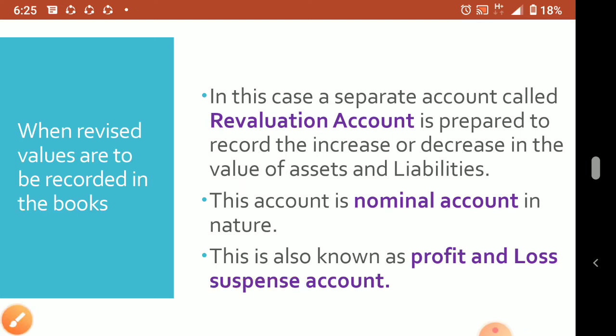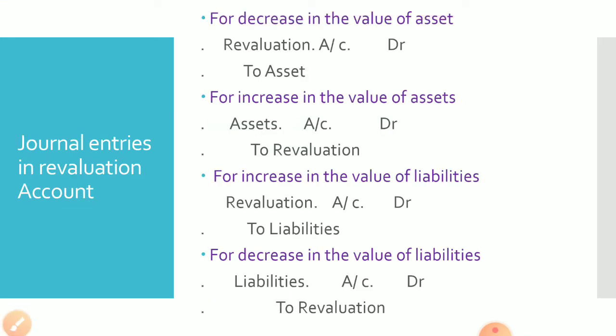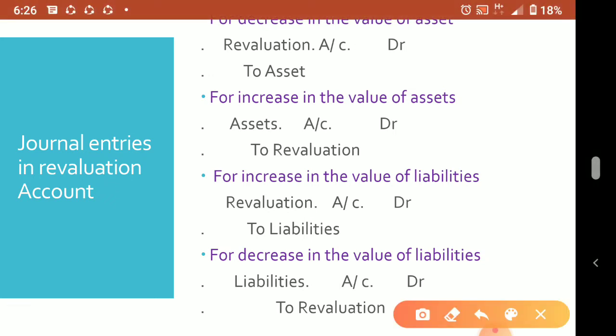Now we'll go to the journal entries. So we'll see the journal entries in the revaluation account. I told you there are only four cases. Then what do we have to do? Distribute the profit or loss. So there can be a decrease in the value of an asset, an increase in the value of an asset, a decrease in the value of a liability, or an increase in the value of a liability. These are the four possible cases.